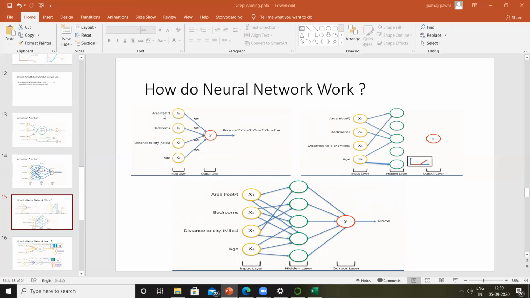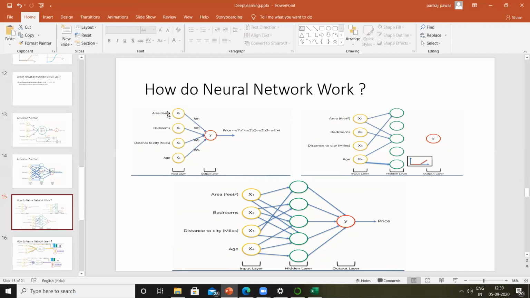First of all, it depends on the area. Then it also depends on the number of bedrooms. It depends how far it is from the main city. Similarly, it depends on how old that property is. Do you guys agree with me on this point? Perfect.